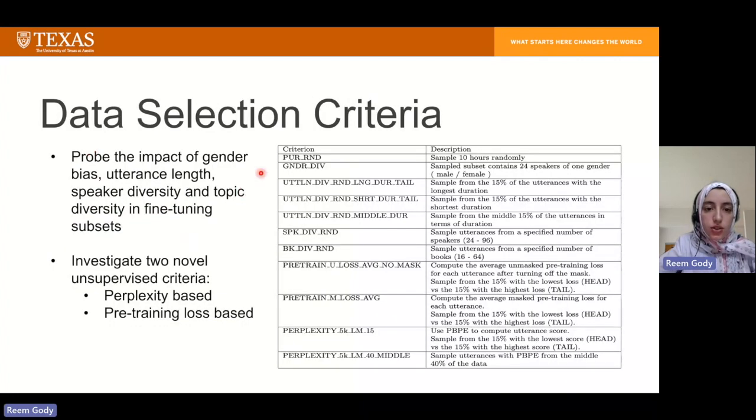So for our data selection criteria, first, we investigate some criteria that rely on access to metadata, just to probe the impact of these criteria on the downstream performance, like the gender bias, the utterance length, the speakers or the diversity of the speakers, the book diversity, as well as our two novel criteria, the pre-training one and the perplexity one.